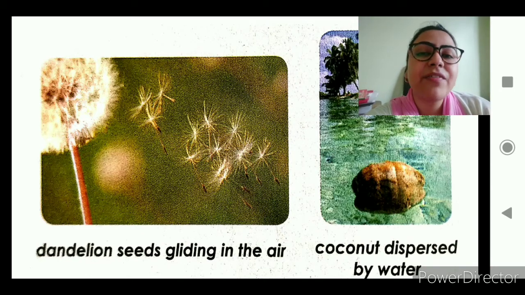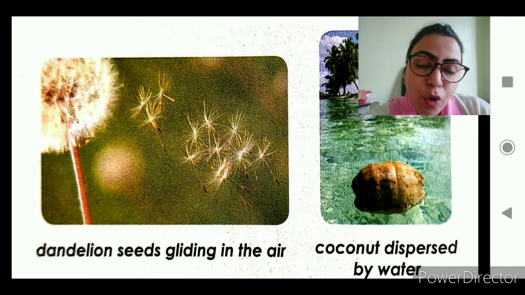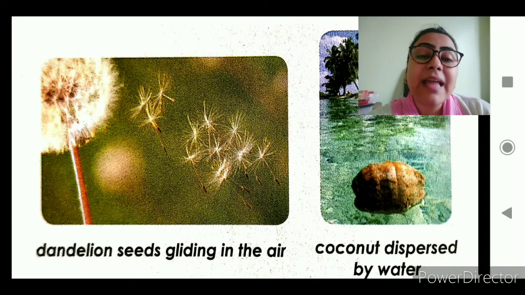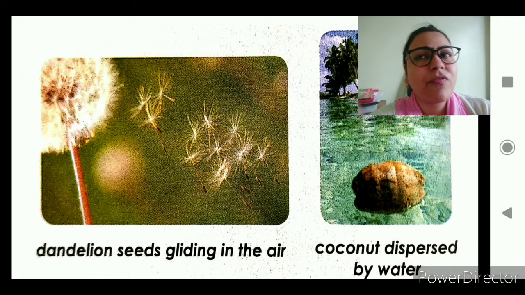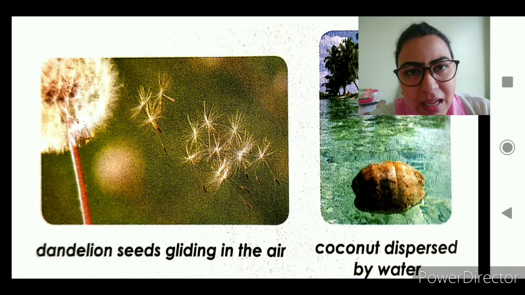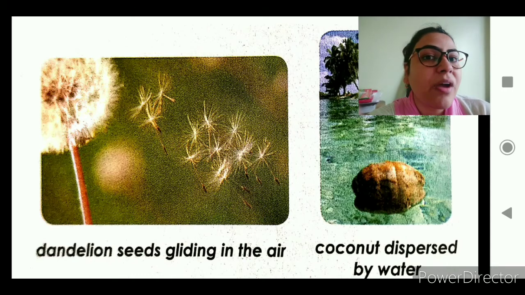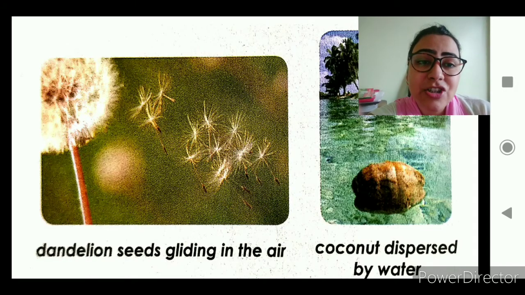Now some seeds are very light, and they can be easily flown away by the wind. Like the dandelion seeds. I am sure you all can see the picture, right? I am sure you all must have seen this kind of thing, which we generally think to be a fly, cottony white in color. Yes, but what are these actually? These are the seeds.